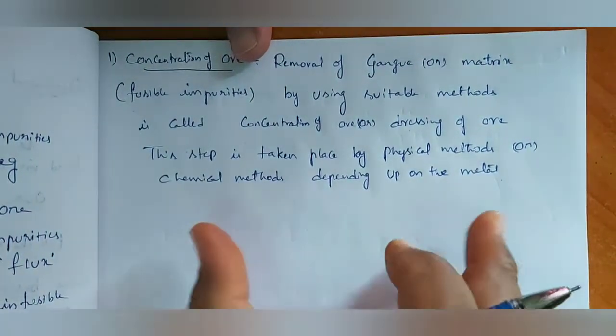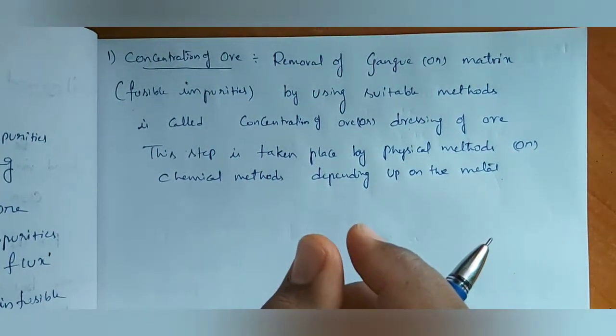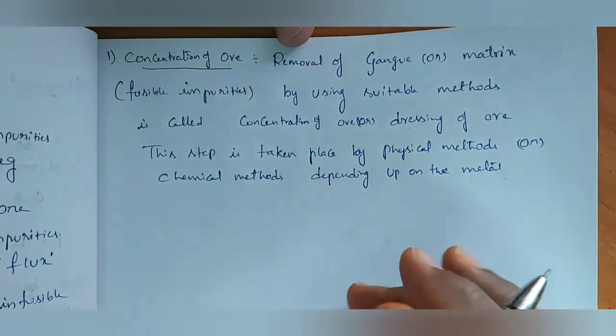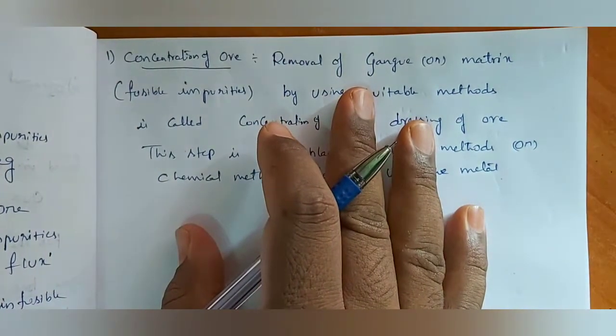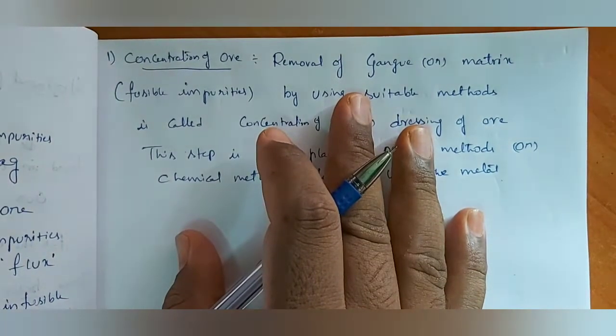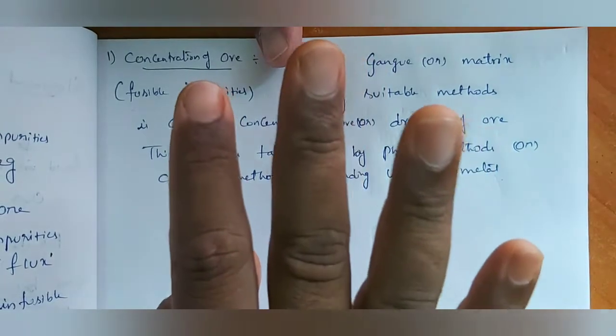What are the methods we are going to study? Outside there might be more than 4 methods, but in our chapter, under concentration of ore, we are going to study only 4 methods.